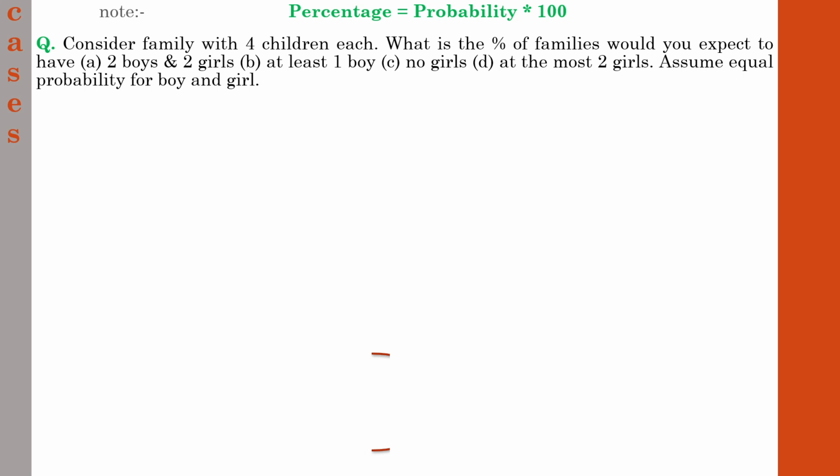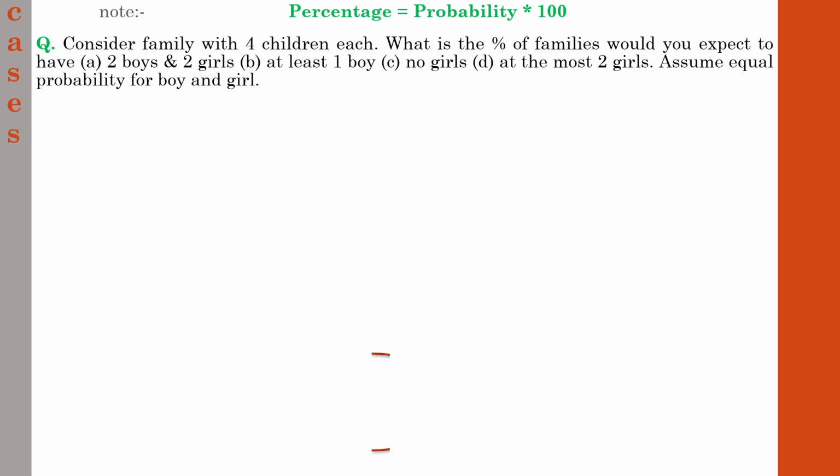In the first one, you are asked to find 2 boys and 2 girls. In the question, it is specifically mentioned that we assume equal probability for boy and girl. So how many children are there? There are 4 children. So what will be the probability ratio with regard to boy and girl?